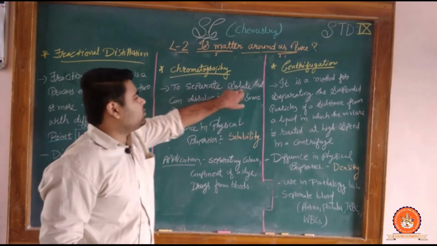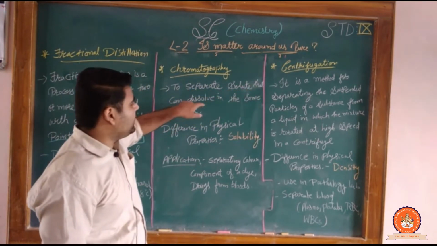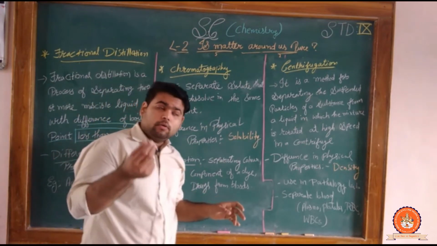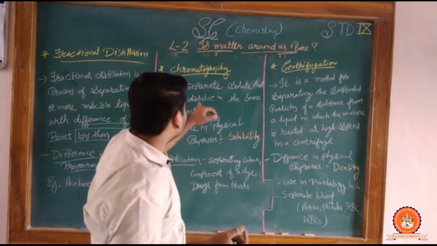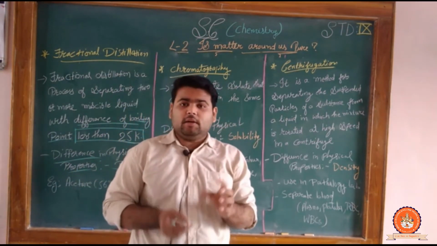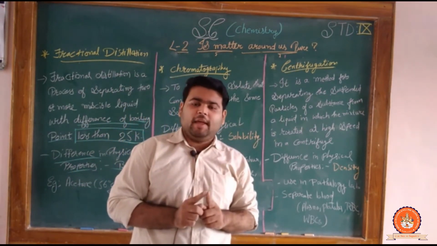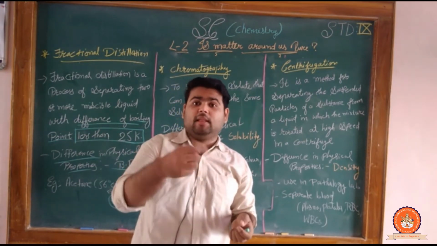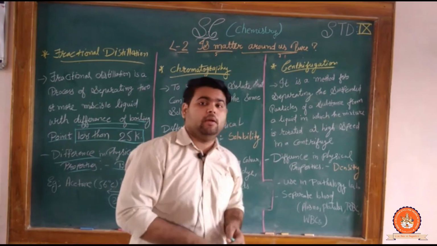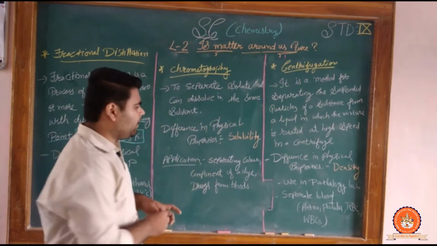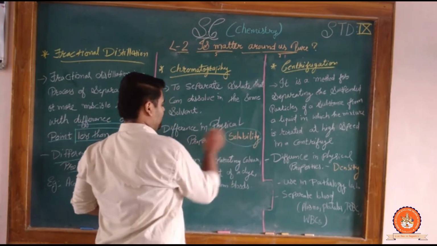To separate the solutes that can dissolve in the same solvent. Now here it is given that we separate solids that dissolve in the same solvent. What does that mean? That there is only one solvent and there are multiple kinds of solids. You have mixed more than one solid. So what is that physical property? Okay, the difference in physical property is solubility.